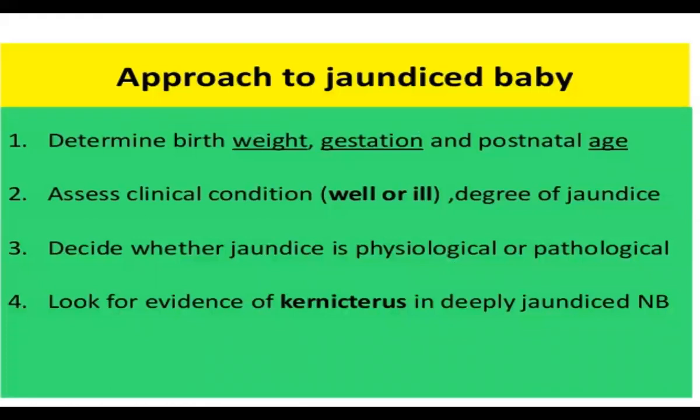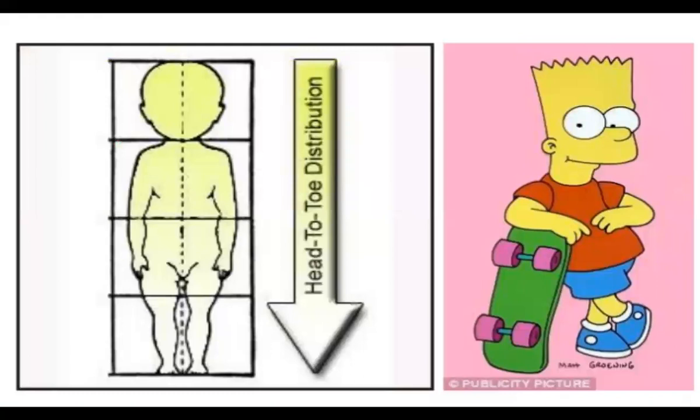So what is our approach to a jaundiced baby? Determine the birth weight, gestation, and postnatal age, assess the clinical condition, whether well or ill, and the degree of jaundice, and decide whether the jaundice is physiological or pathological. From the onset, we can decide whether it is physiological or pathological. And look for the important complication, that is kernicterus, which is deep jaundice. This is the head to toe distribution of the jaundice.